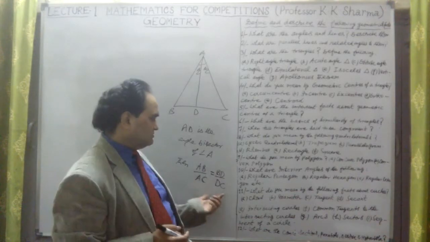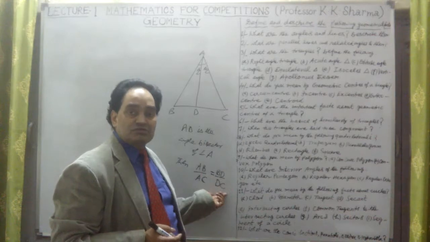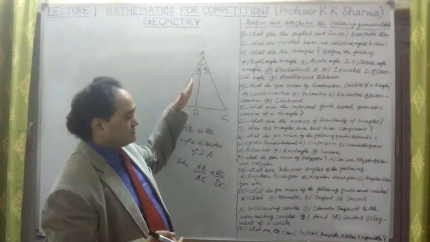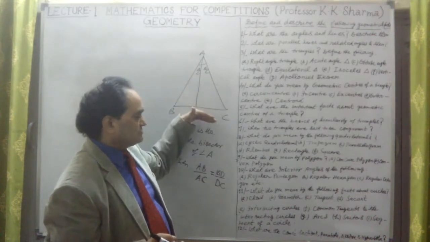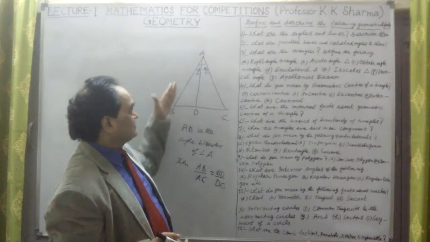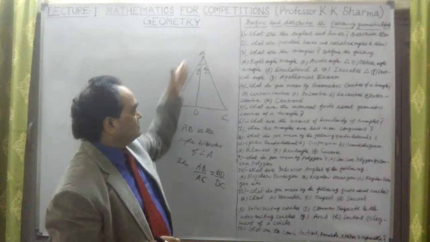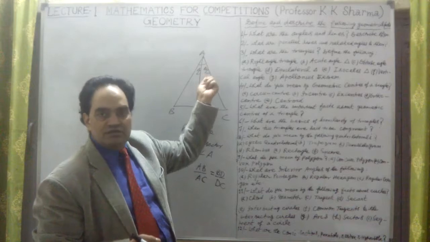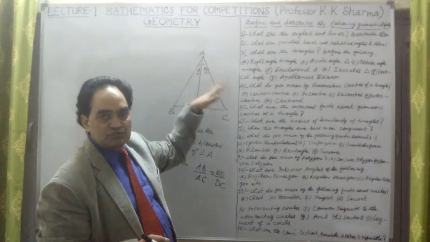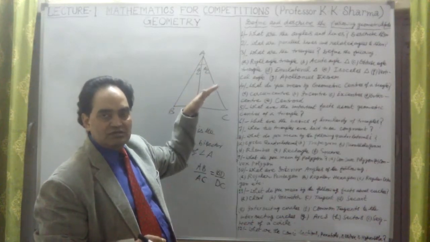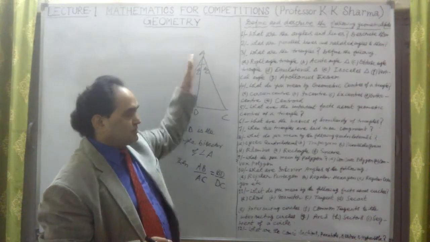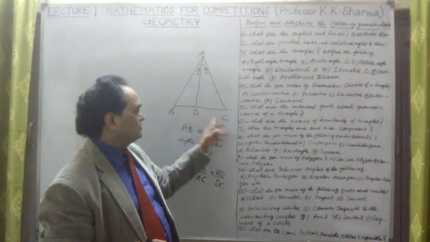This is a statement which is very important to be used. The angle bisector of an angle divides the opposite side in the ratio of the sides containing the angle. These sides AB and AC contain the angle A. So in the ratio of the sides which contain the angle A, in this case AB upon AC is equal to BD upon DC.